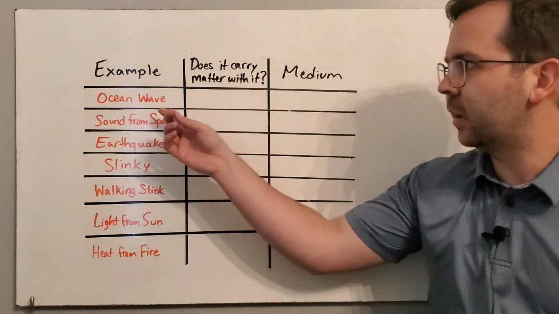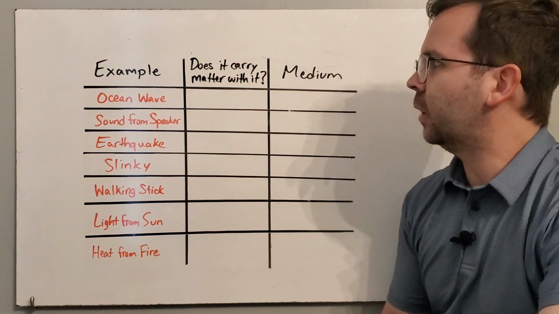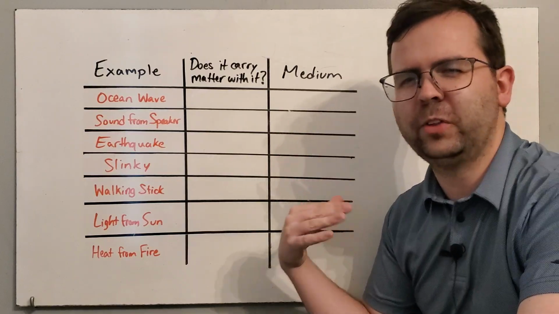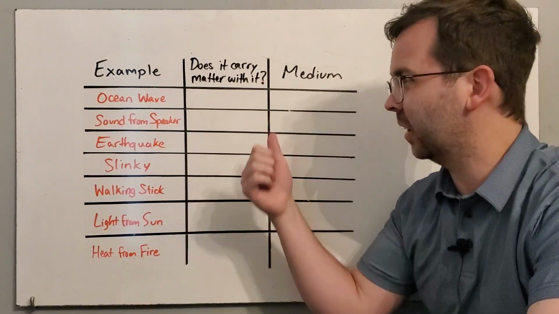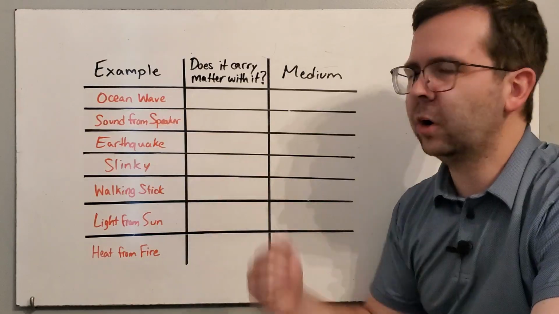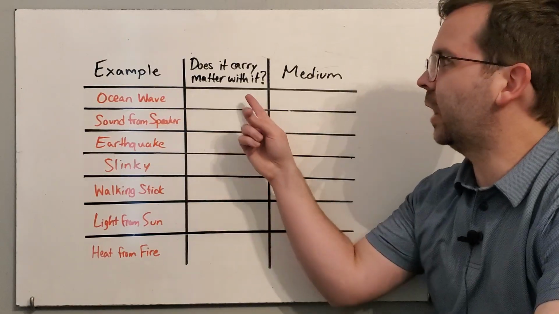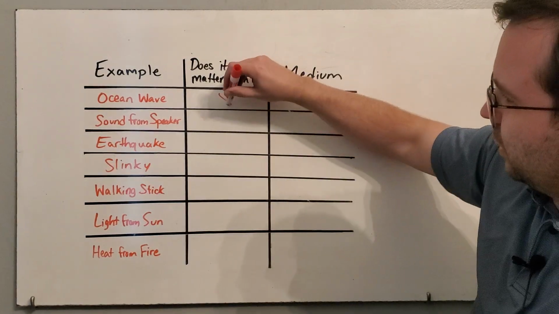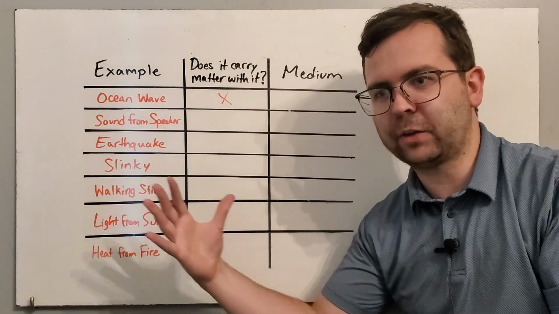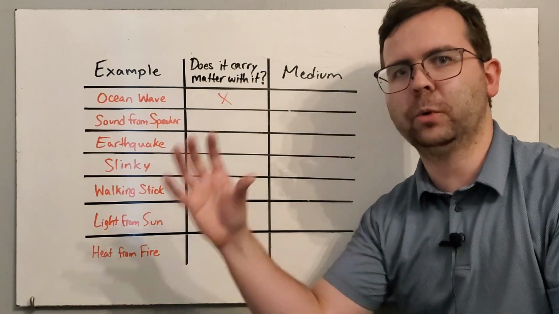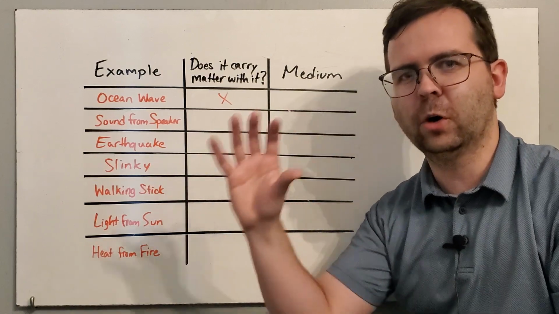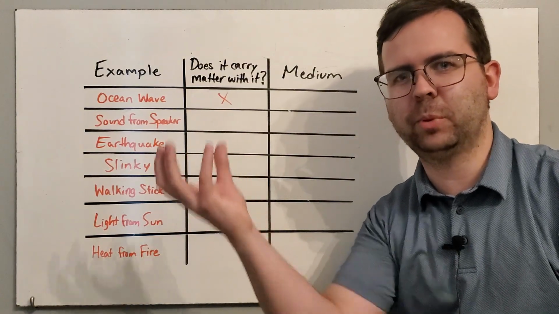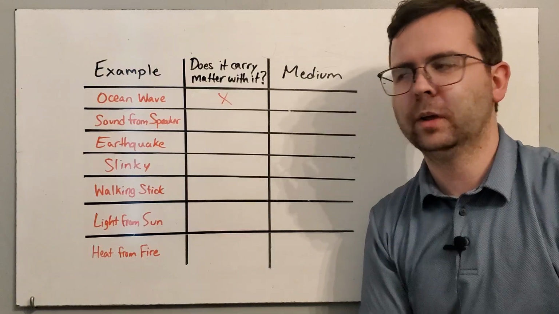So let's look at first an ocean wave. Now, I want to also talk about the two different rules for the waves as well, so you can see how they work out. So, an ocean wave. Does an ocean wave carry matter with it? Surprisingly, no, it does not. That's because the wave just passes through the water, and the water particles move, but they really just go in circles over and over as the wave washes over them. But the water itself doesn't get picked up and moved across the ocean.